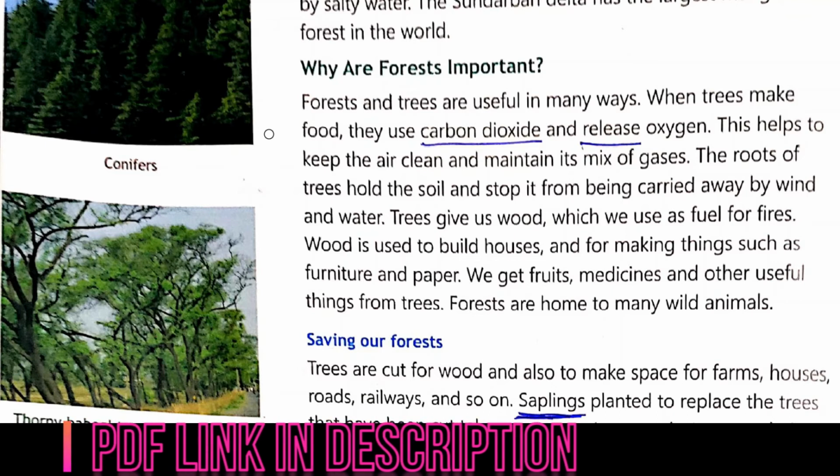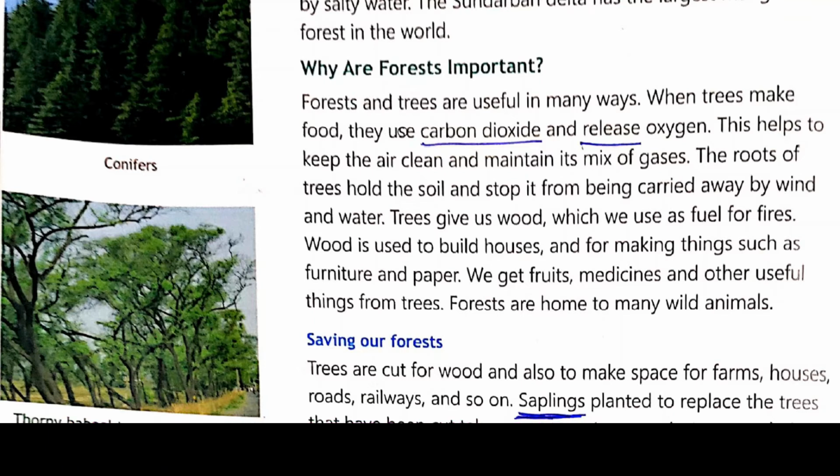Okay, so the roots of the trees hold the soil and stop it from being carried away by wind and water. Secondly, the roots of the trees hold the soil, so that the soil cannot wash away or be carried away, neither by the wind nor by the water.